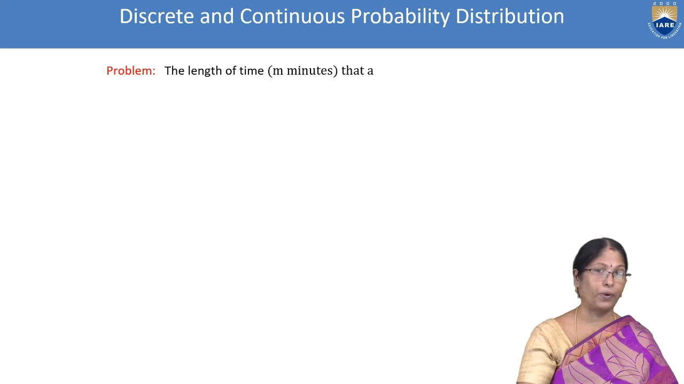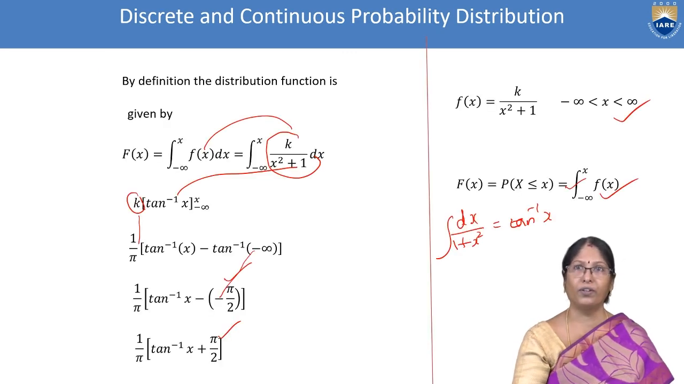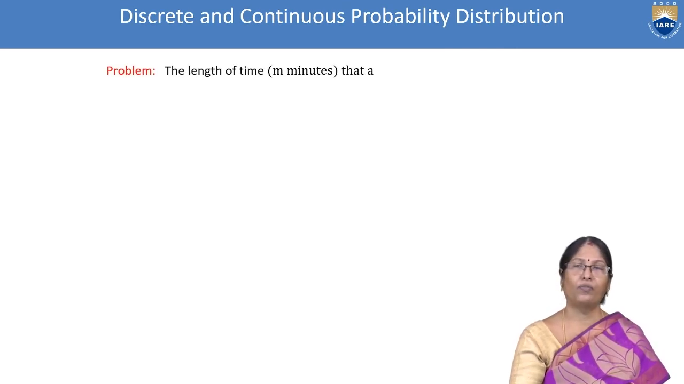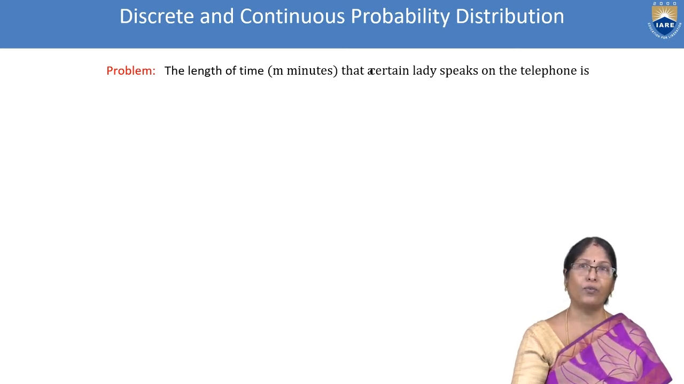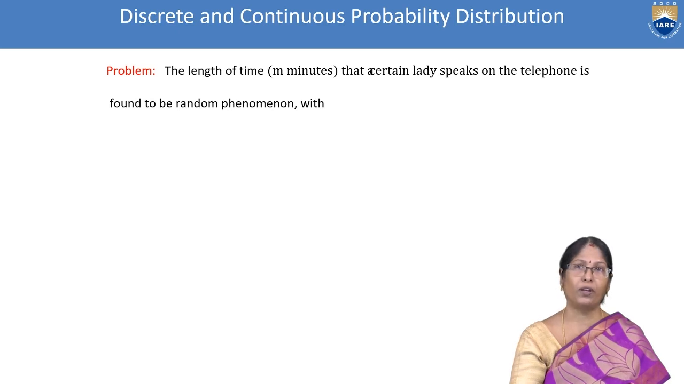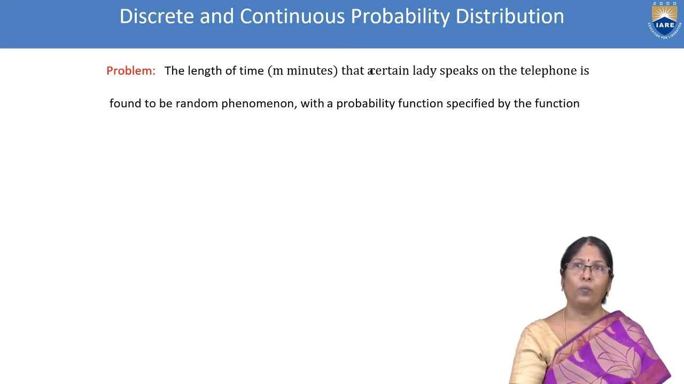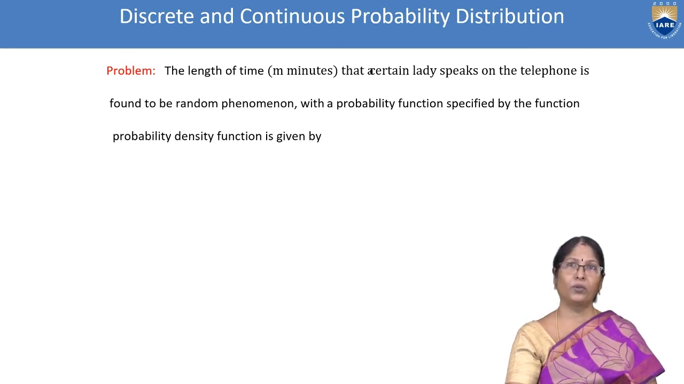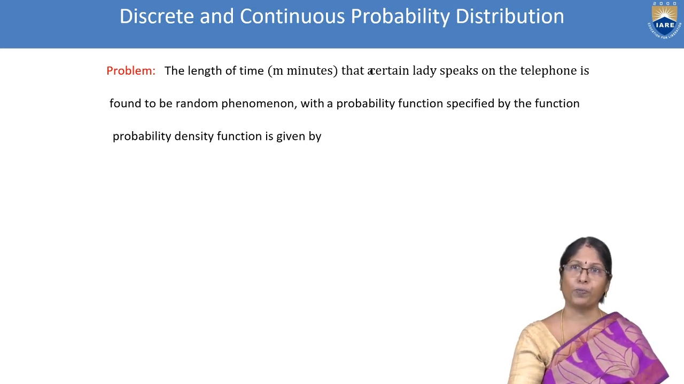So the previous problem we did. One more problem we will do. The length of time, m minutes, that a certain lady speaks on the telephone is found to be a random phenomenon. The lady goes on speaking m minutes, with a probability function specified by the probability density function. The word density function itself gives an indication that we are going to solve this problem using continuous probability distribution.